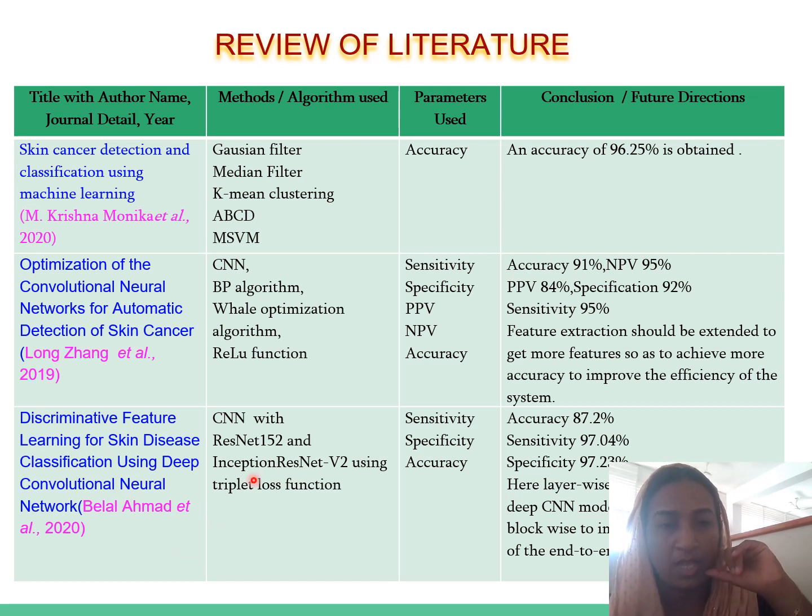Here they have used CNN with ResNet 152 and Inception ResNet V2 using the triplet loss function. Sensitivity, specificity, and accuracy are evaluated. They have got these results. Accuracy of about 87.2% is obtained here.